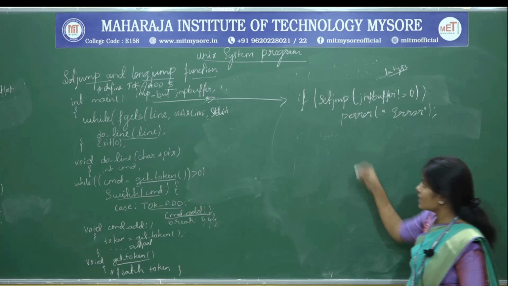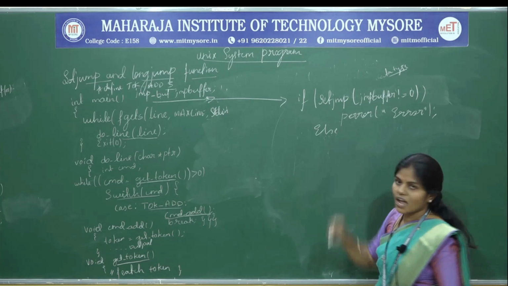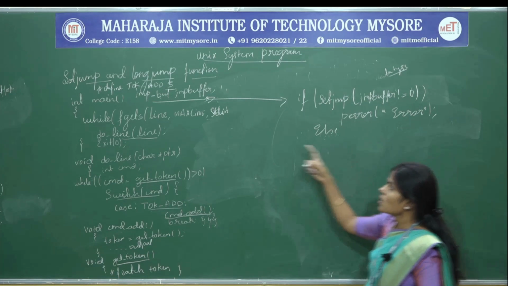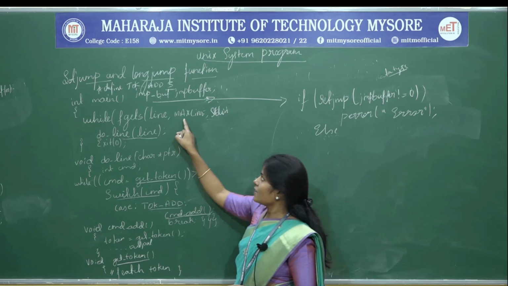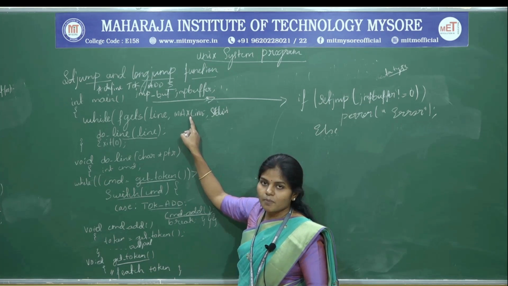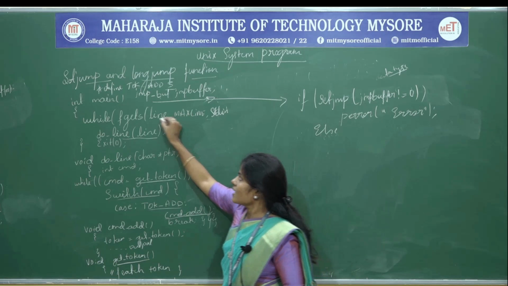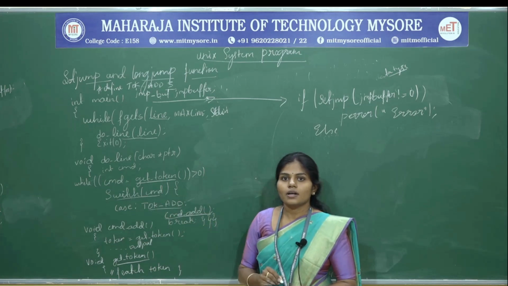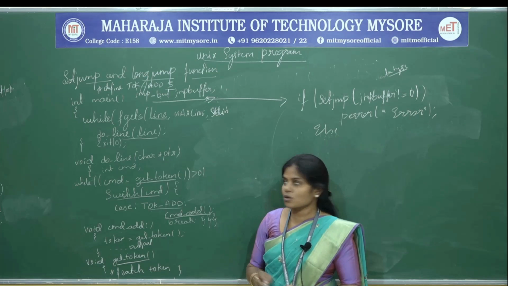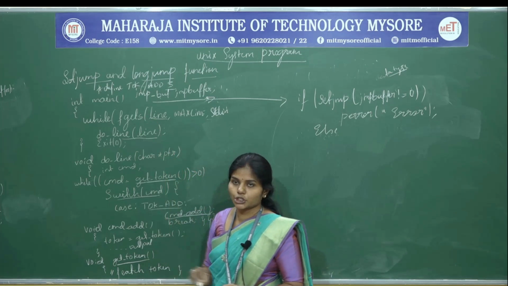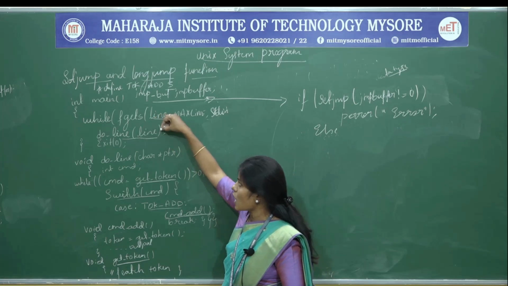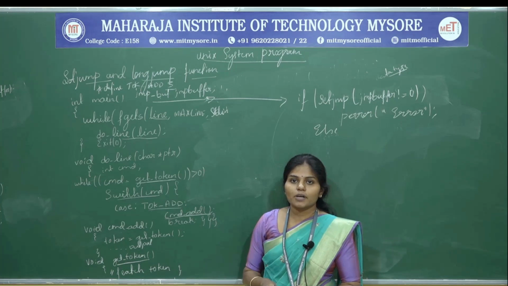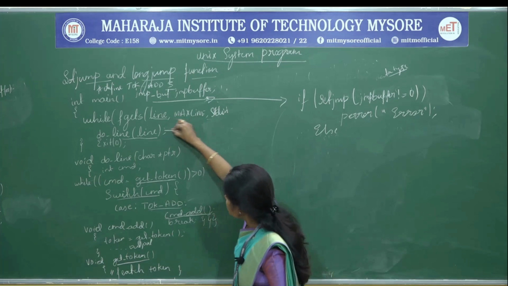Otherwise, else what do we have to do? We have to take the input from the user through the standard input, and that will be stored in the maximum line. Next, line by line we take the input from the user by using the fgets function. After that we call the function do_line. Now where does the control go? The control comes to here.